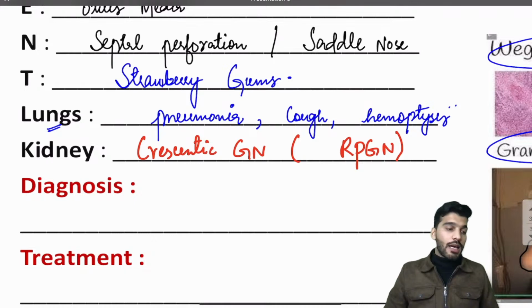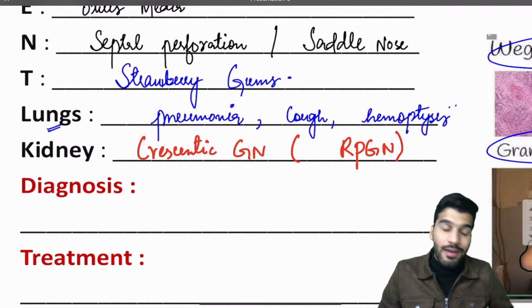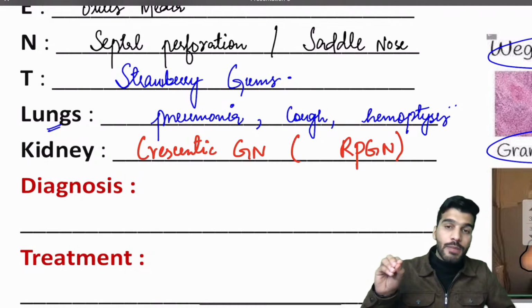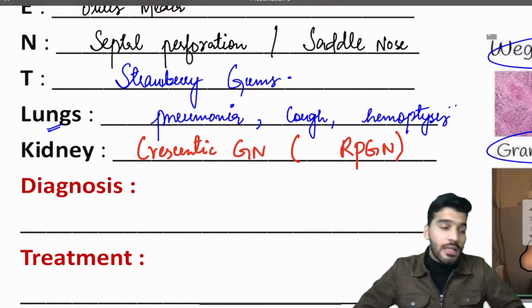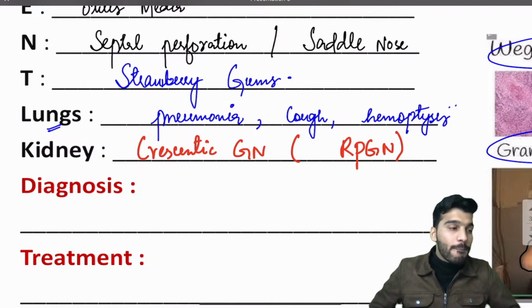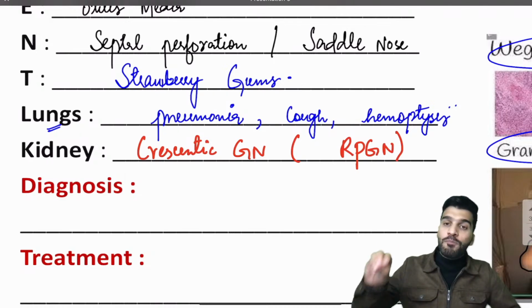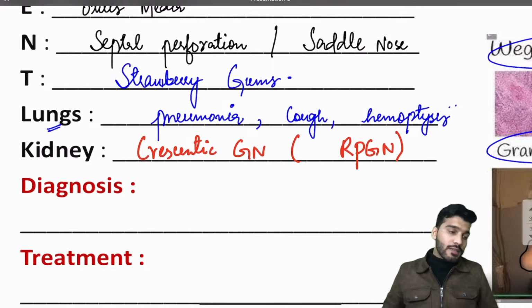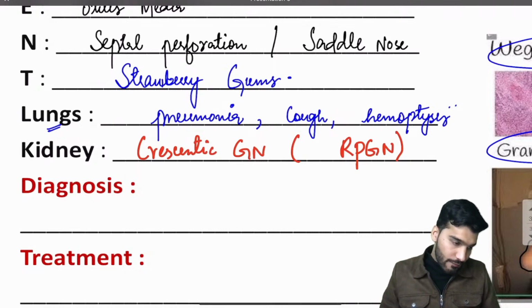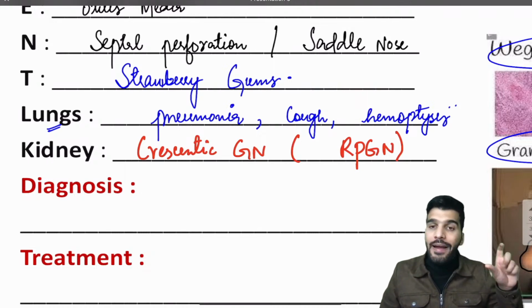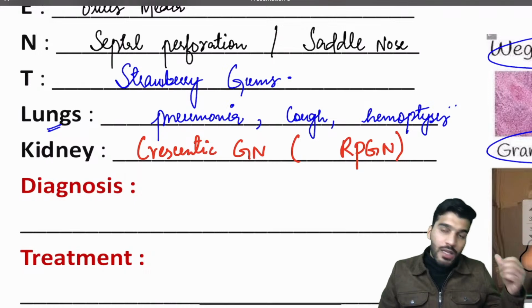Now tell me guys, starry sky appearance, that's your PSGN. Effacement of podocytes, minimal change disease. Basket weave appearance, that's your Alport's syndrome, a type 4 collagen defect, with a triad of can't see, can't pee, can't hear. Can't see: what comes? Anterior lenticonus. Can't pee: hematuria, and SNHL.